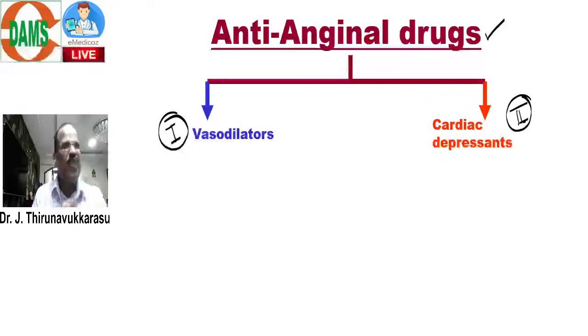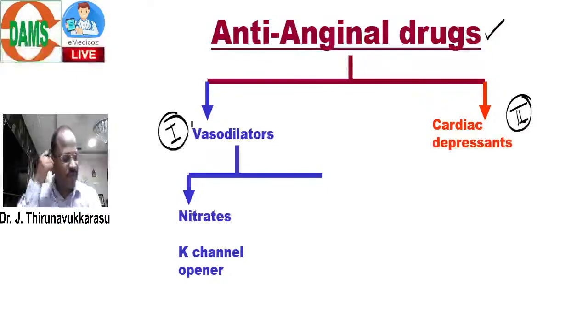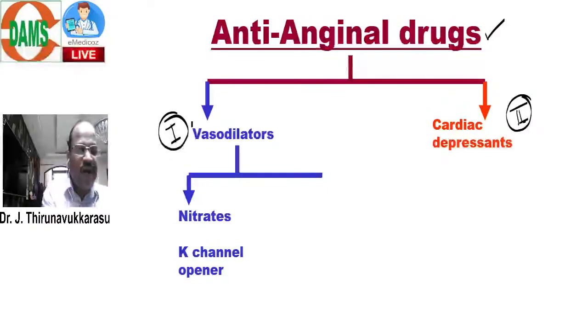Now, coming to vasodilator, in this category, what are the main groups? One of the main groups is nitrates. Nitrates are a very important group of anti-anginal agent, which comes under vasodilator. The other category is potassium channel opener.